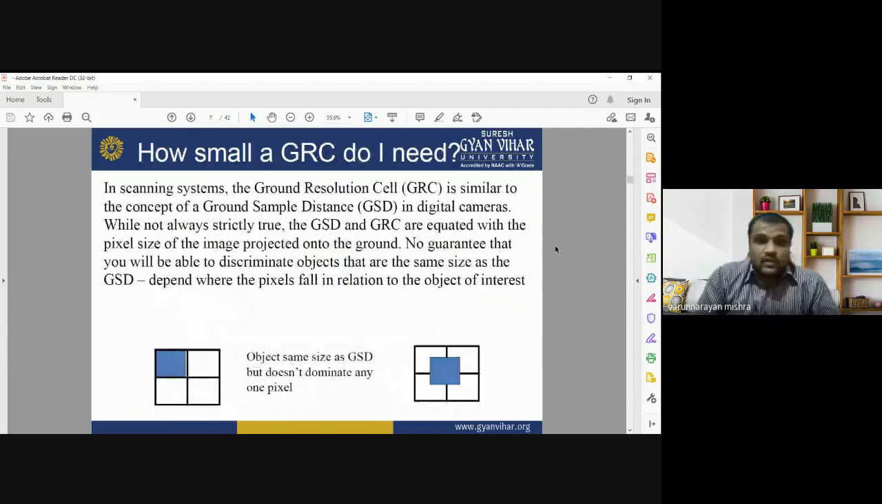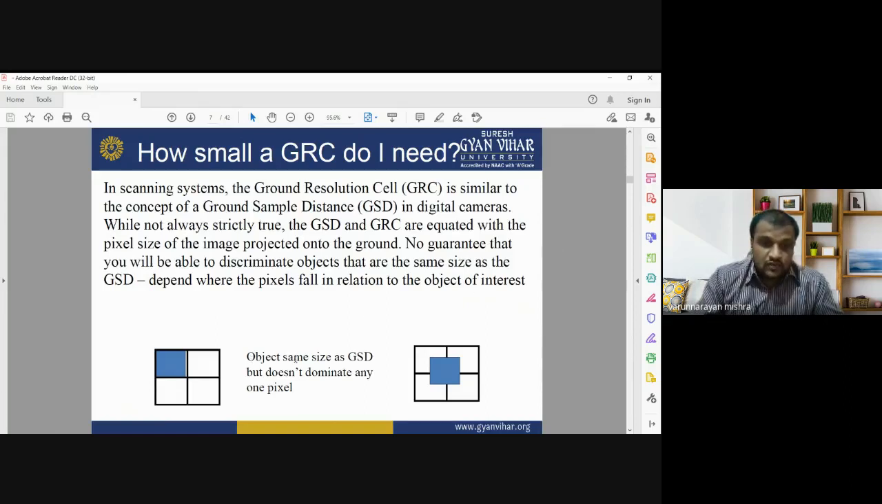So how small a GRC do I need? Ground resolution cell is very important in terms of spatial resolution. In a scanning system, during the scanning of the Earth surface and image acquisition, the ground resolution cell or GRC is similar to the concept of ground sample distance, also known as GSD in digital cameras. While not always strictly true, the GSD and GRC are equated with the pixel size of the image projected onto the ground. So there is no guarantee that you will be able to discriminate objects that are the same size as the GSD, which will depend on where the pixels fall in relation to the object of interest.